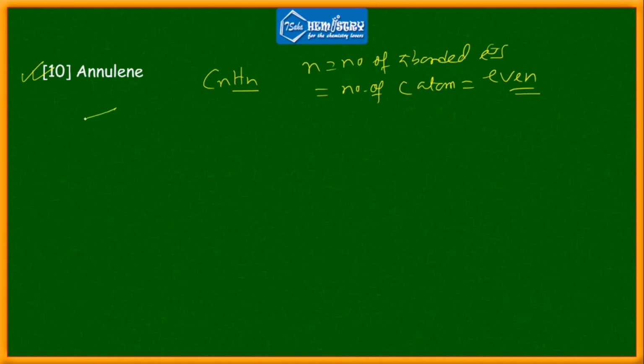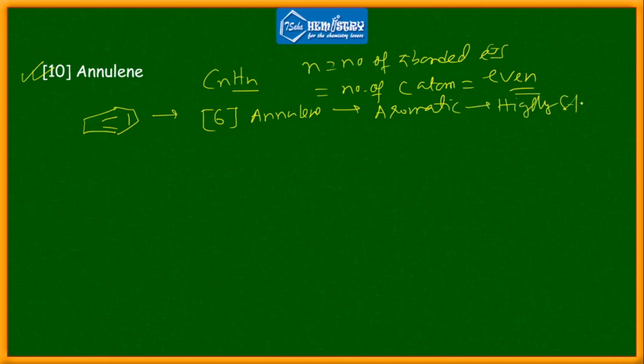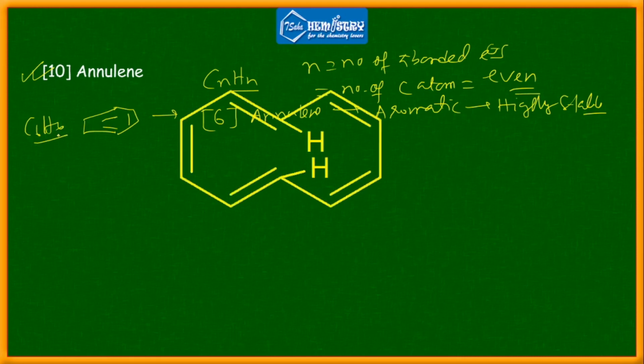Okay, for example, if you have benzene like this, how many pi electrons does it have? It has 6 pi electrons, so benzene can be treated as a 6 pi electron system. It is aromatic, a highly stable molecule, because it has 6 carbon atoms, an even number. What is the formula of benzene? C6H6. Now we have this example.